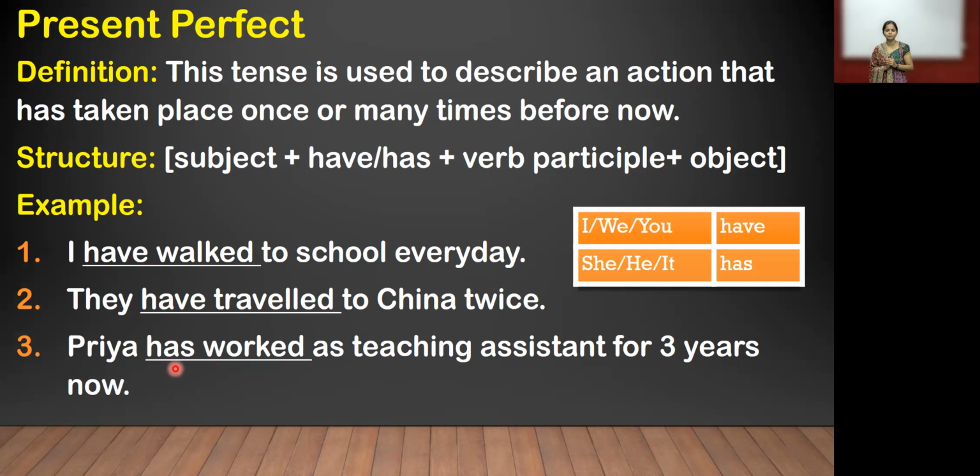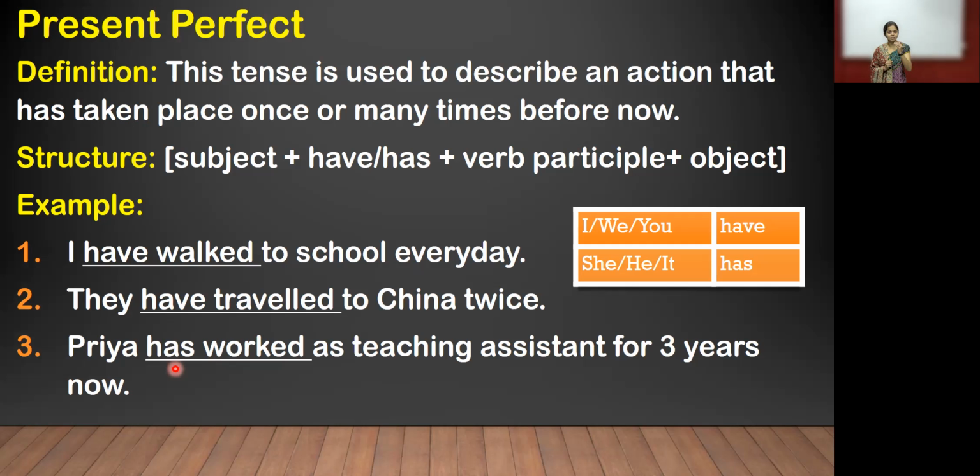It is present perfect also. But while using she, he, it, we use has after that. So it will be written has worked as a teaching assistant for 3 years, written as a number. How many years? 3 years now. So the sentence will be in present time. We can use those 3 examples in present perfect. Hope you can understand very properly.